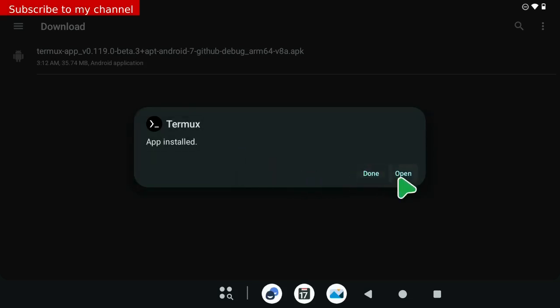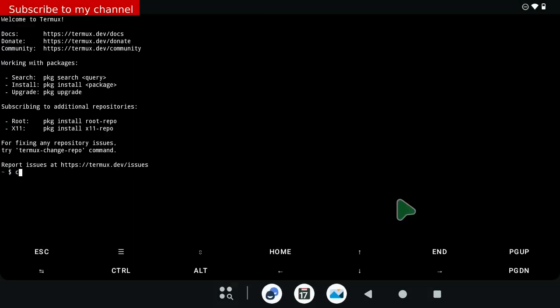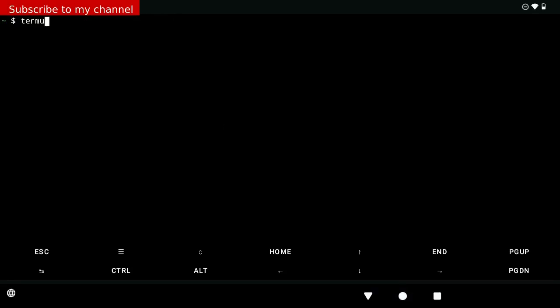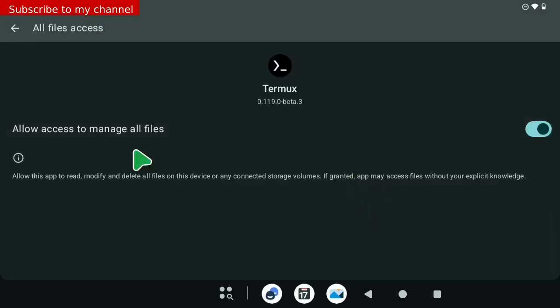Open the termux application and run the following commands. Command number 1, pkg update. Command number 2, termux-setup-storage. Check the option to allow termux to access the storage.